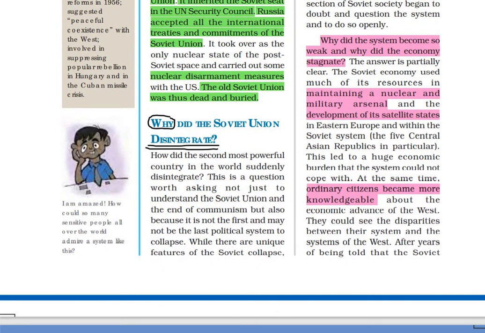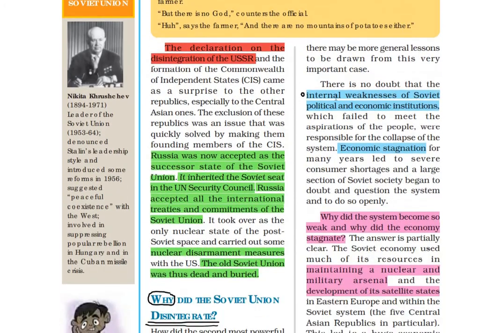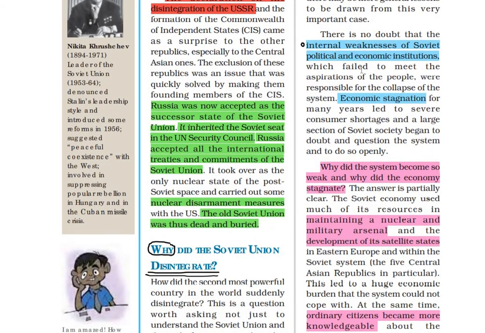Next up, we are going to see why the Soviet Union disintegrated. Here are the reasons. The first reason was the internal weakness of Soviet political and economic institutions, which failed to meet the people's aspirations. This included economic stagnation for many years.